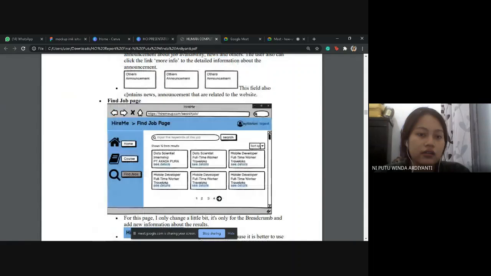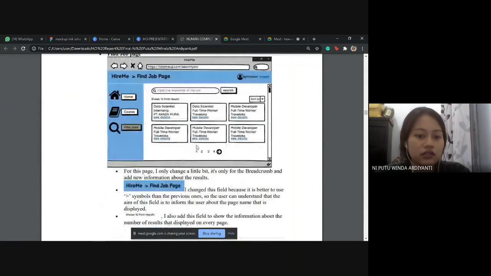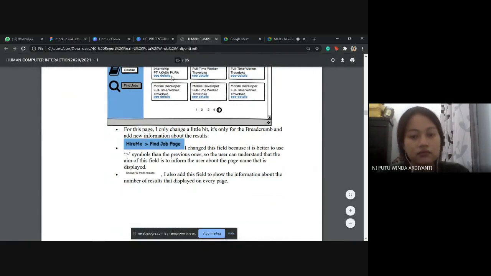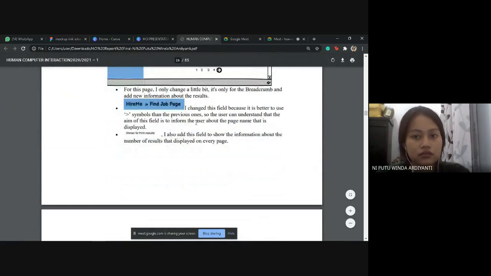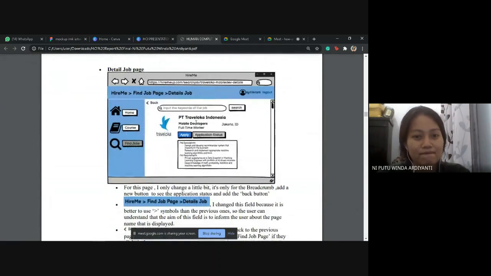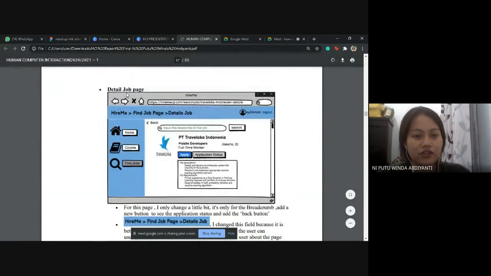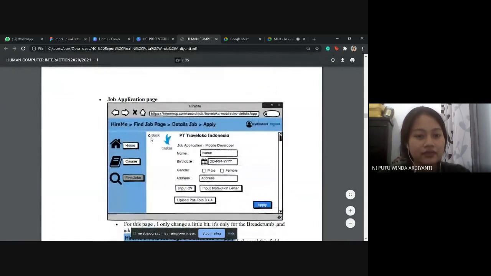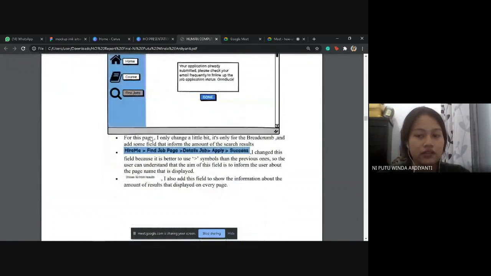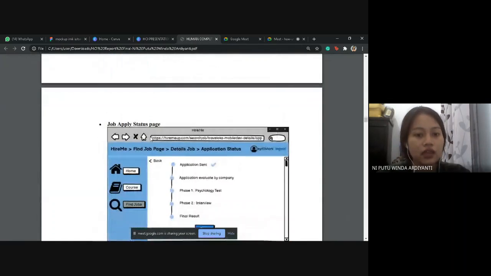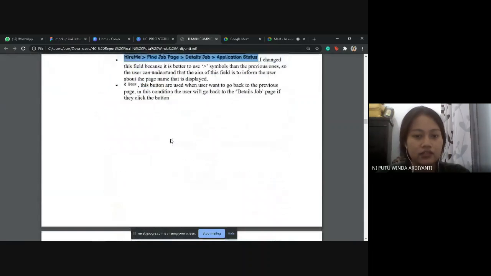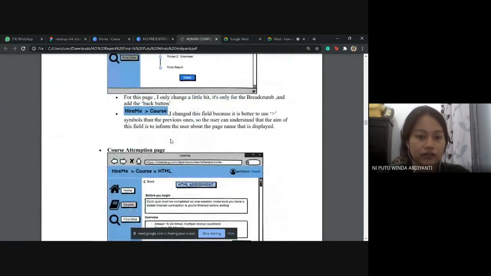and create the breadcrumbs, and this is also for the detailed job page, job application page, and the job apply notification page. These are for the job apply status page, etc.